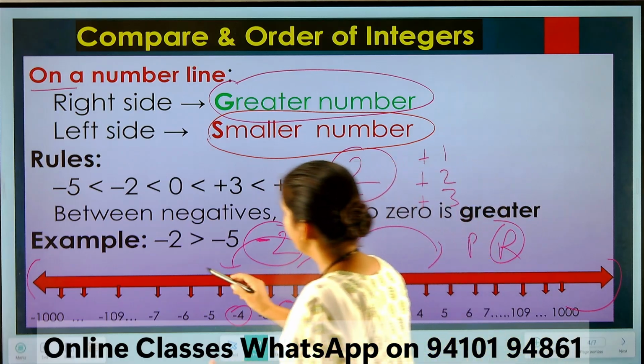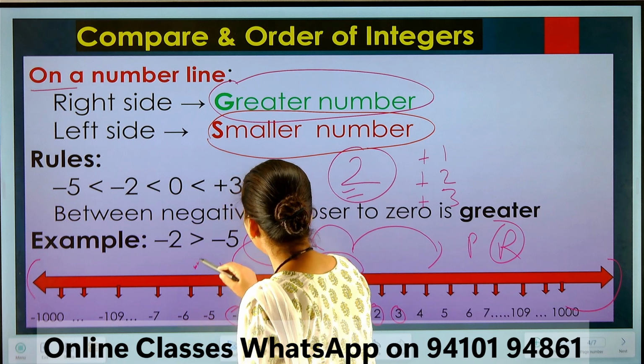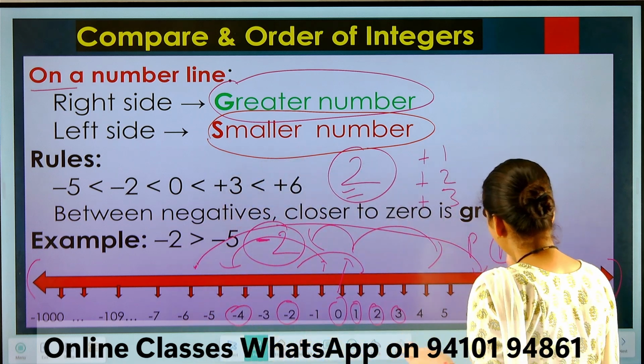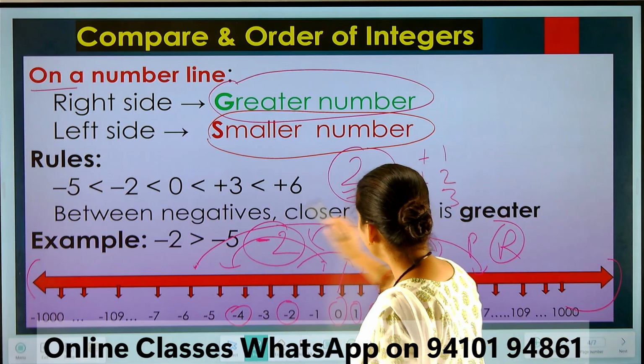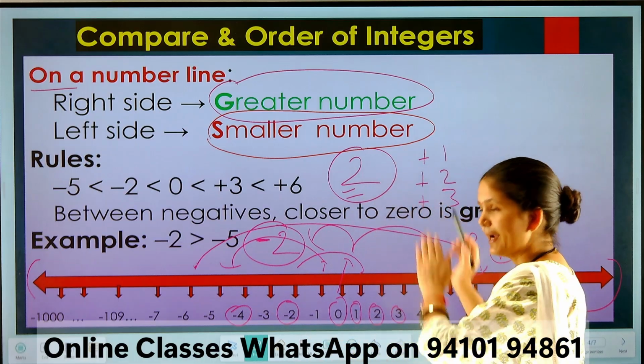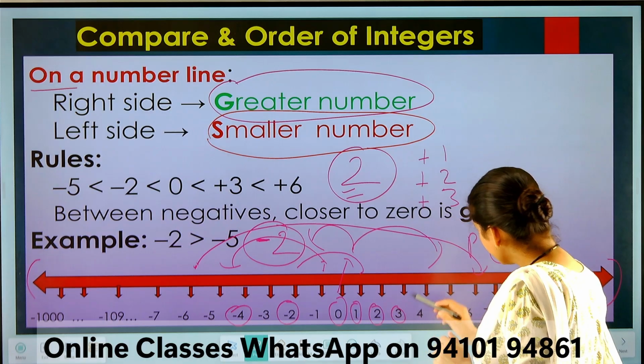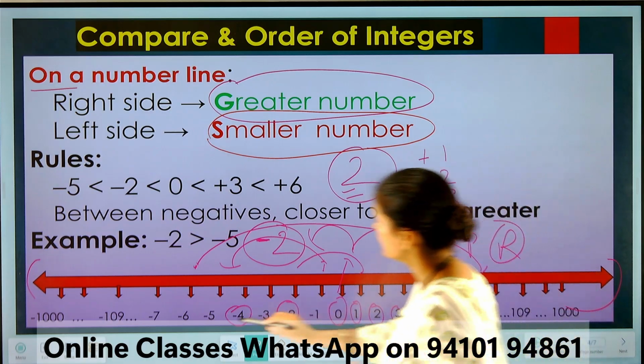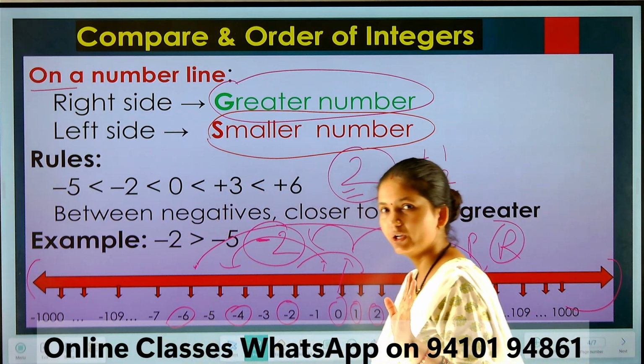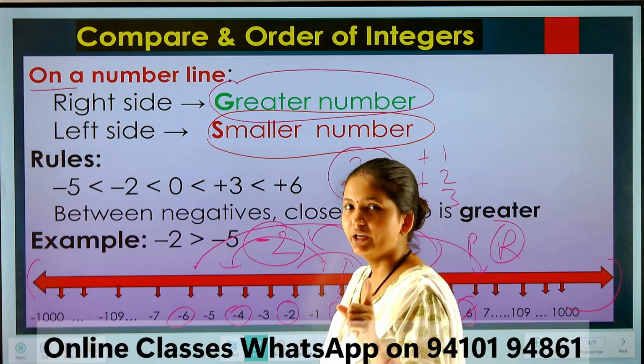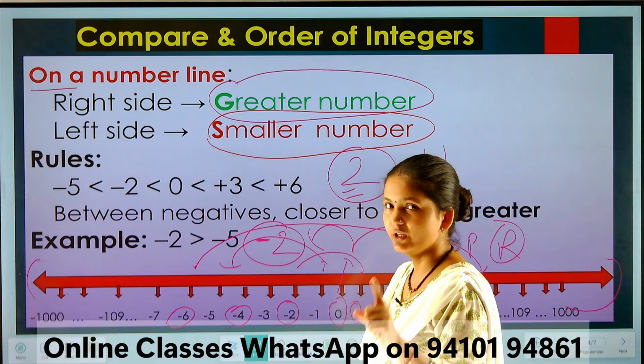Similarly, suppose we are moving from -6 and we reach +6. So we are moving right side. So that's why this right side number is greater than this left side number. Okay. This is one way to identify which one is greater and which one is smaller.